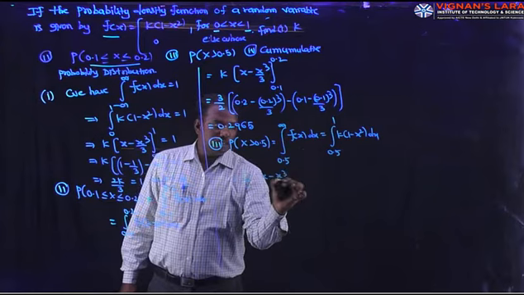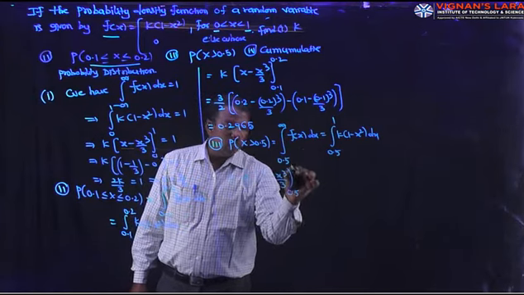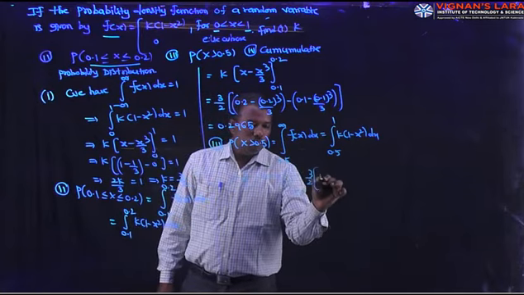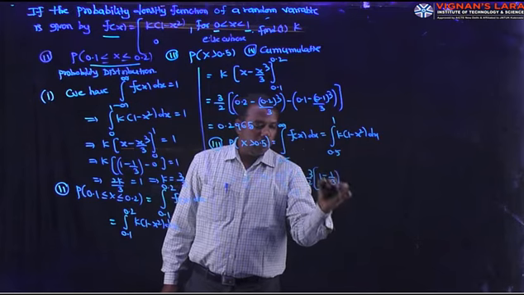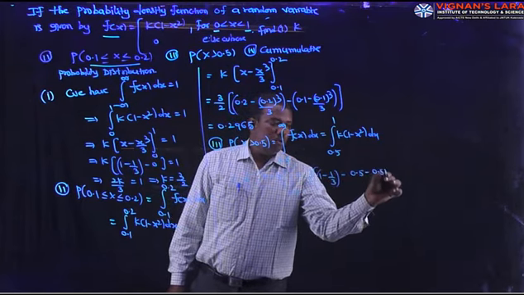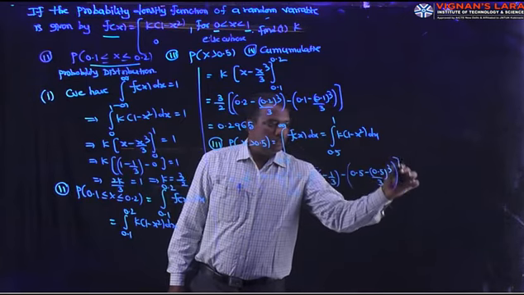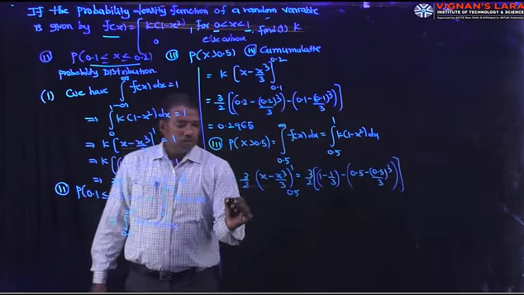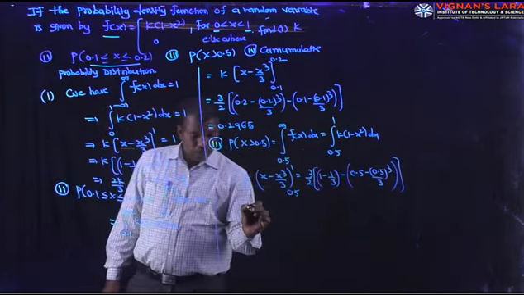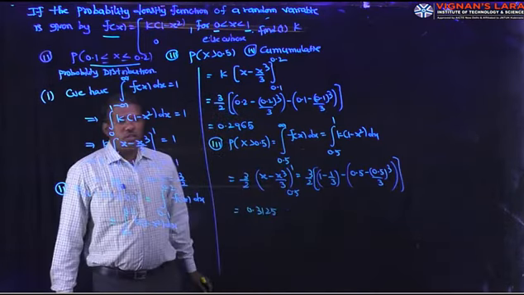Integral of 1 is x, integral of x square is x cube by 3, in between 0.5 and 1. So that is equal to 3 by 2 into 1 minus 1 by 3, minus 0.5 minus 0.5 whole cube by 3, upper minus lower, which is 0.3125 after the simplification.